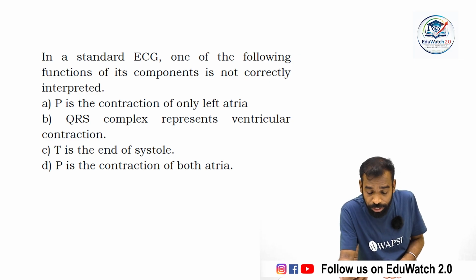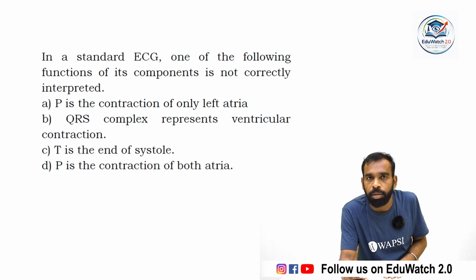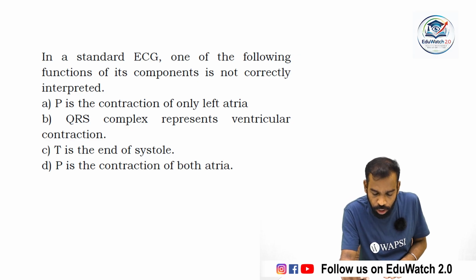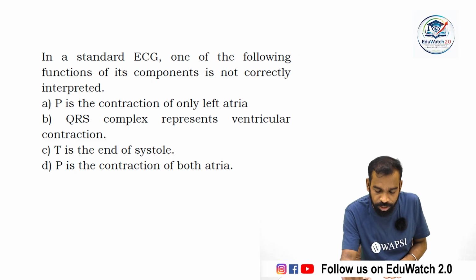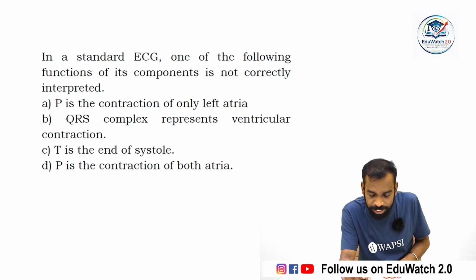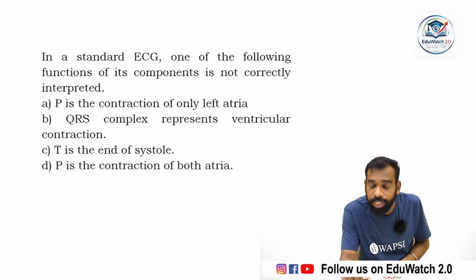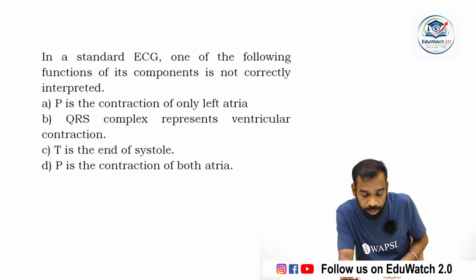Could you please read the question once again? In a standard ECG, one of the following functions of its component is not correctly interpreted. P wave is the contraction of the left atria. That option is wrong. QRS complex represents ventricular contraction, and T is the end of systole, and P is the contraction of both atria. It is a negative question.